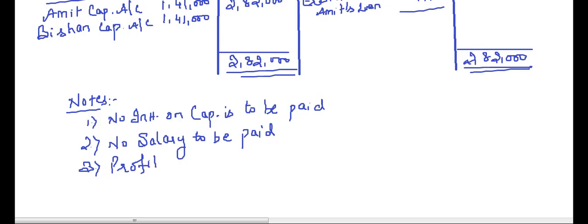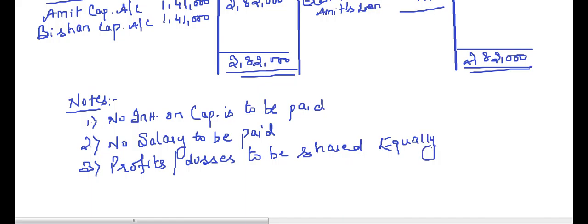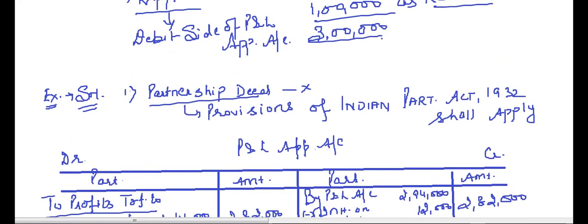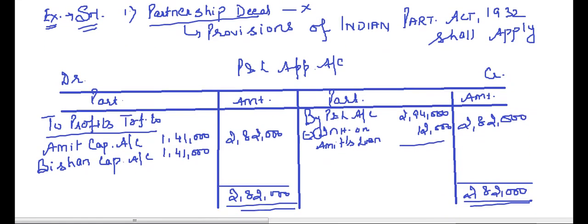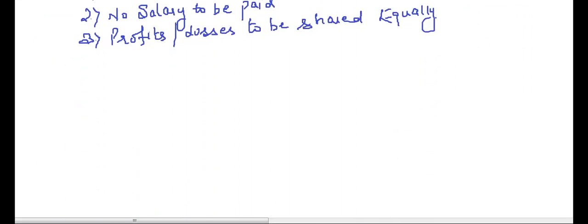The profits and the losses to be shared equally. Okay, so this completes our practical problem number 1. Simple. This is the redrafted profit and loss appropriation account.